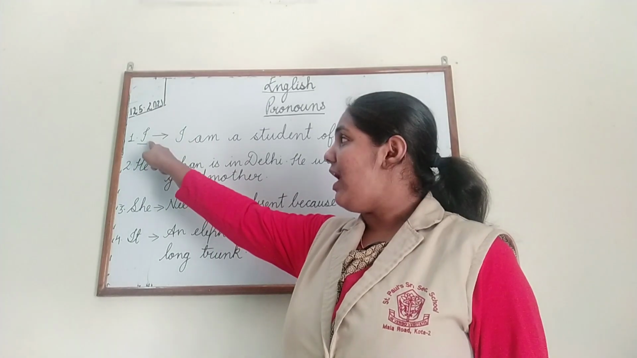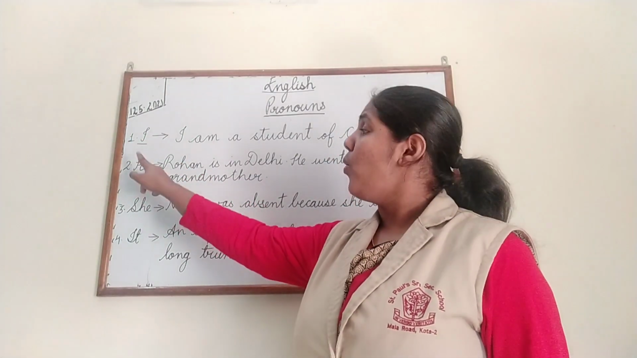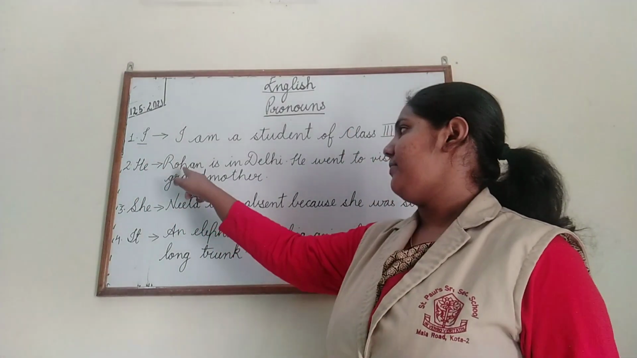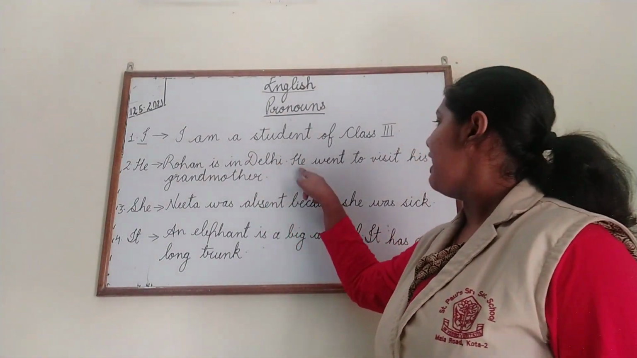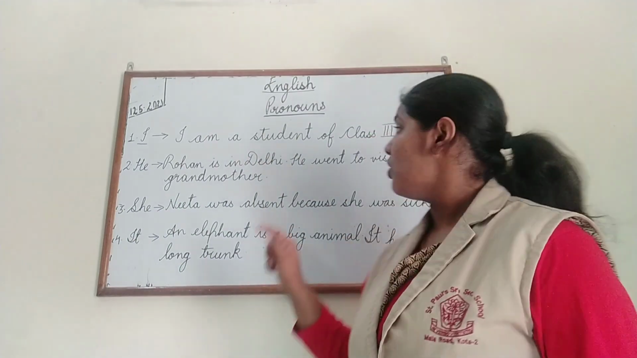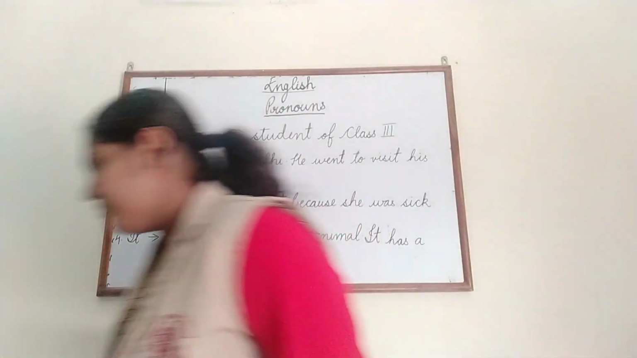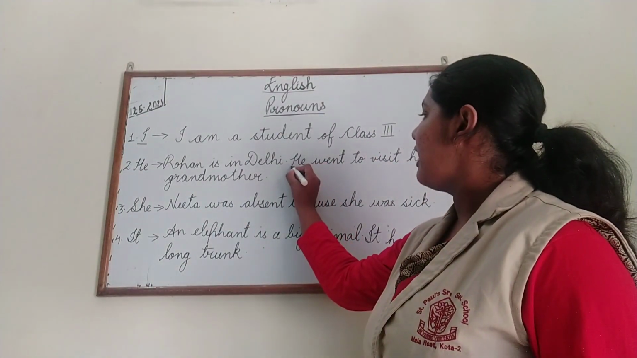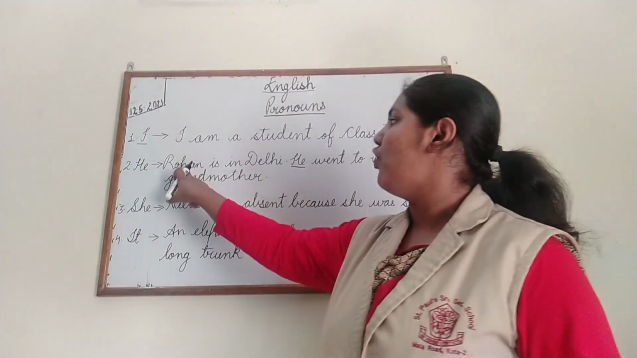Now the next pronoun is he. When do we use he, children? Look at this example. Rohan is in Delhi. He went to visit his grandmother. So what is the pronoun here, children? The pronoun is he, and it is replacing the word Rohan.